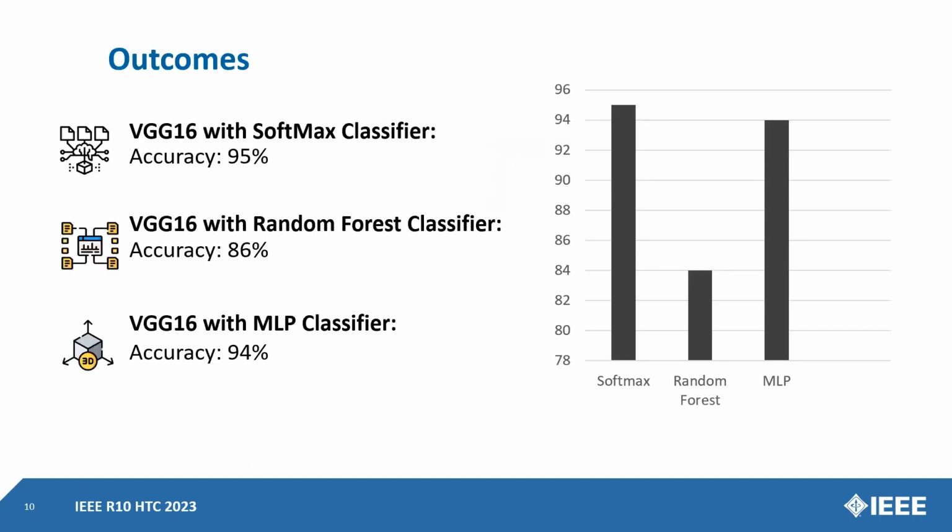So after creating all those three models, we found that our VGG16 model with the softmax classifier gives 95% accuracy, and VGG16 with the random forest classifier gives us 86% accuracy, and our VGG16 model with the MLP classifier is 94% accurate.